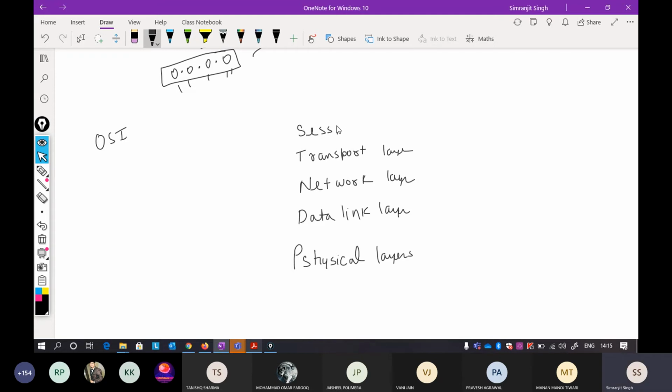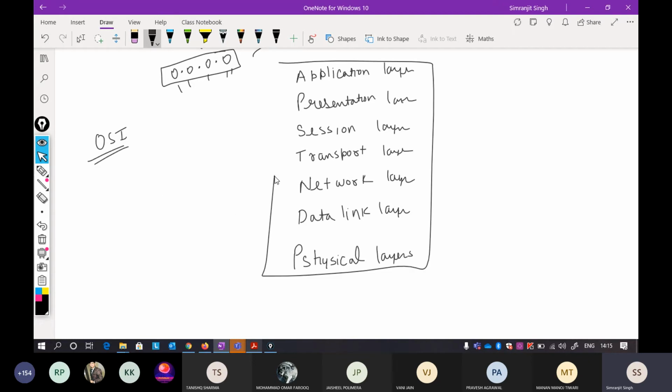Session layer. Presentation layer. And the end is the application layer. Okay, so this is your OSI reference model. Basically the communication is divided into these 7 parts.